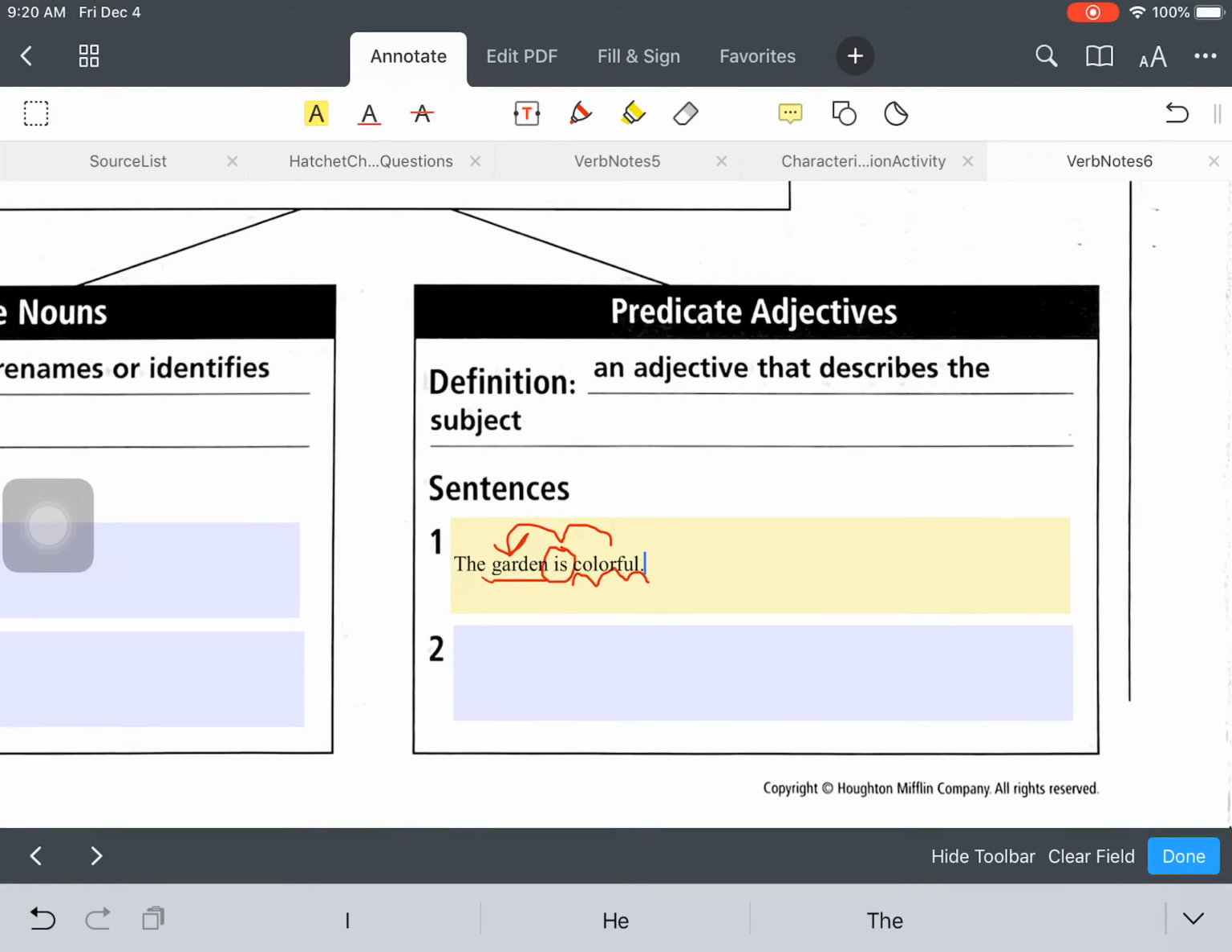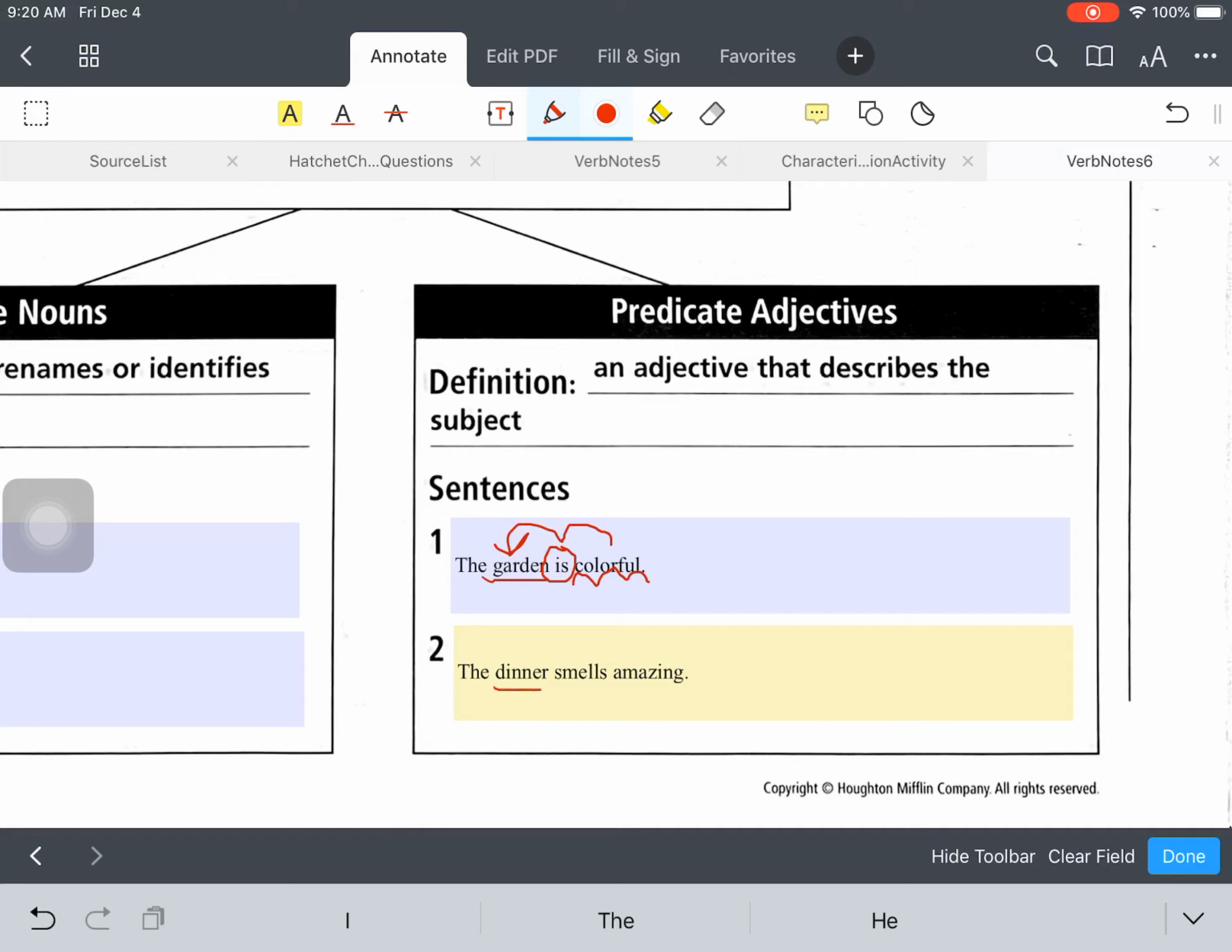Now this next example is going to be an example of a linking verb that could absolutely be an action verb, but it's not in this example. So the dinner smells amazing. Okay, so the subject of this sentence, so who or what the sentence is about, is dinner. And the verb in this sentence is smells.